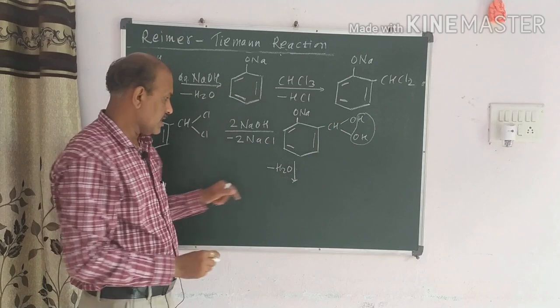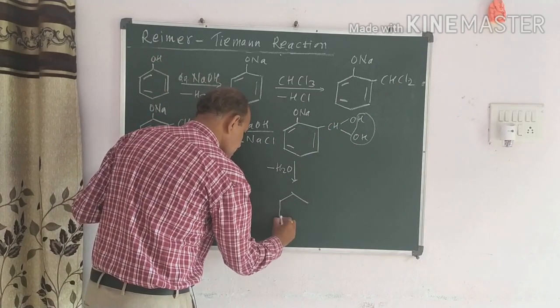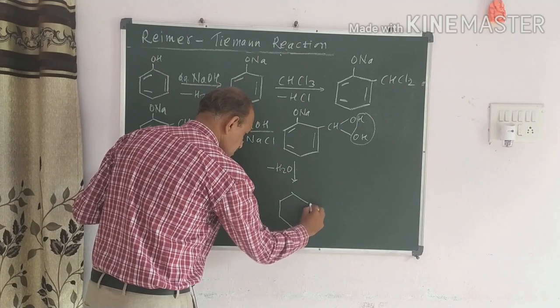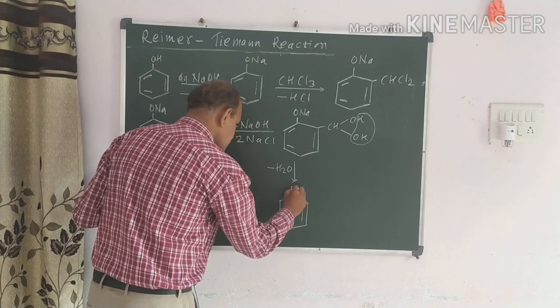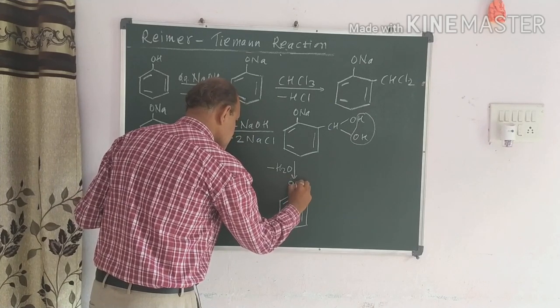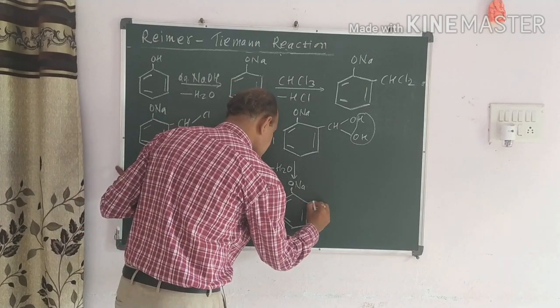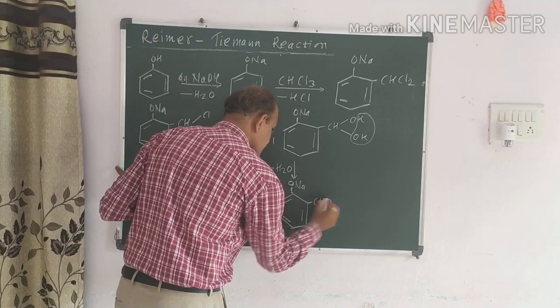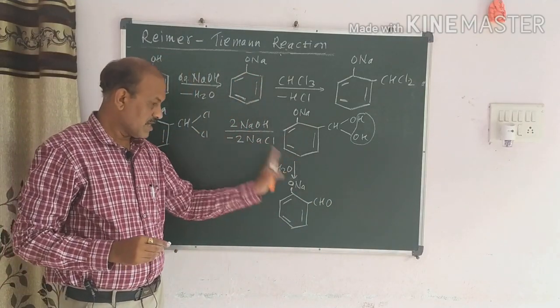There is no space, so I can write it just like this. It is a very simple compound. No doubt it contains the aldehyde group. So we have sodium here, and here there is the CHO. So in this way, from this we get this.